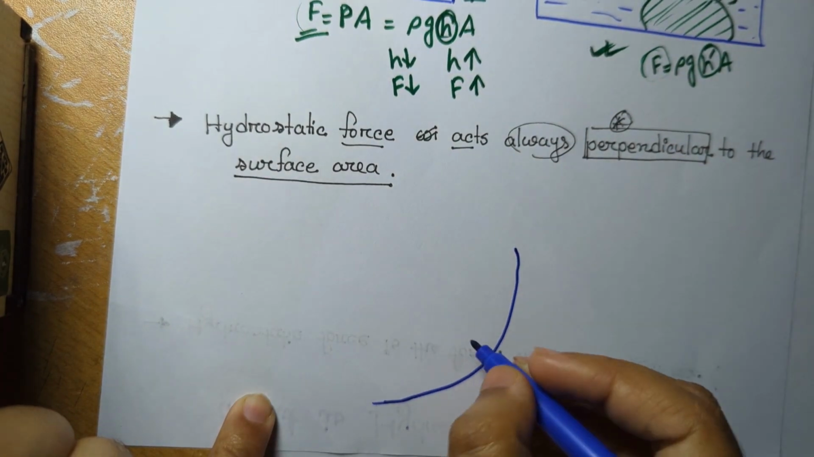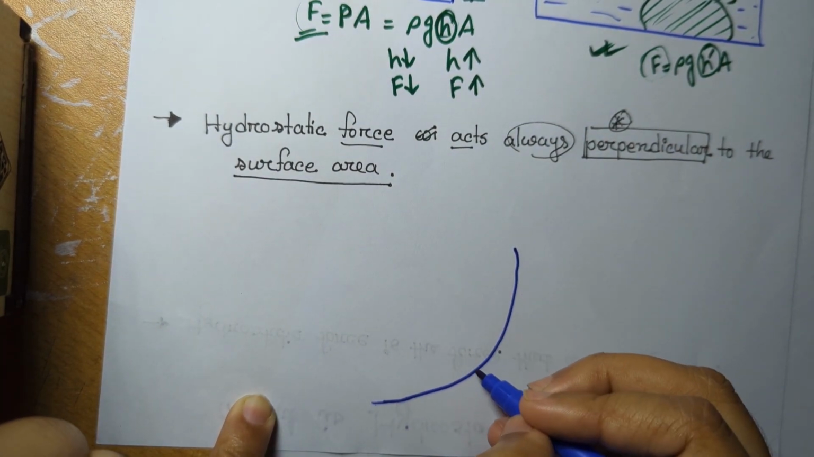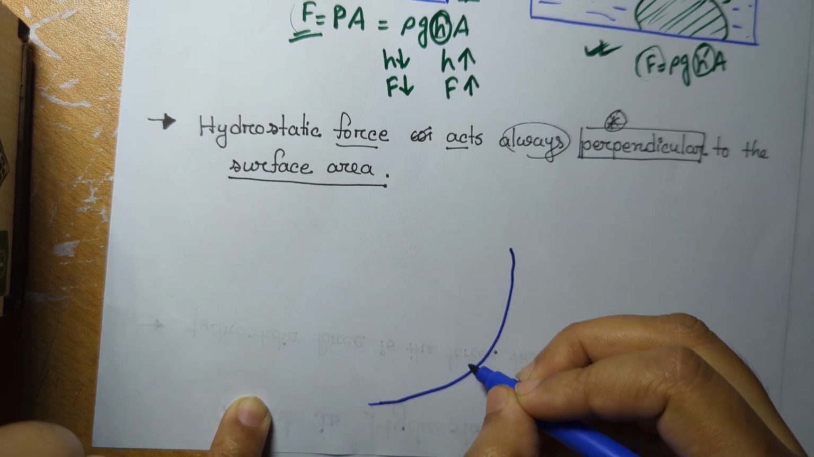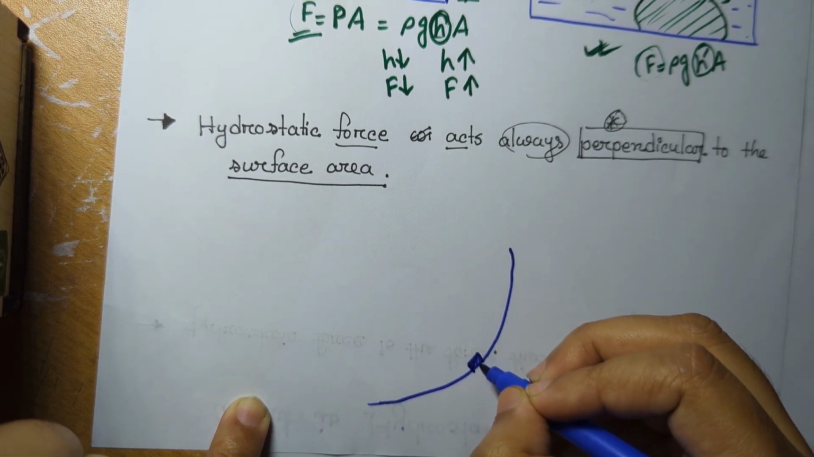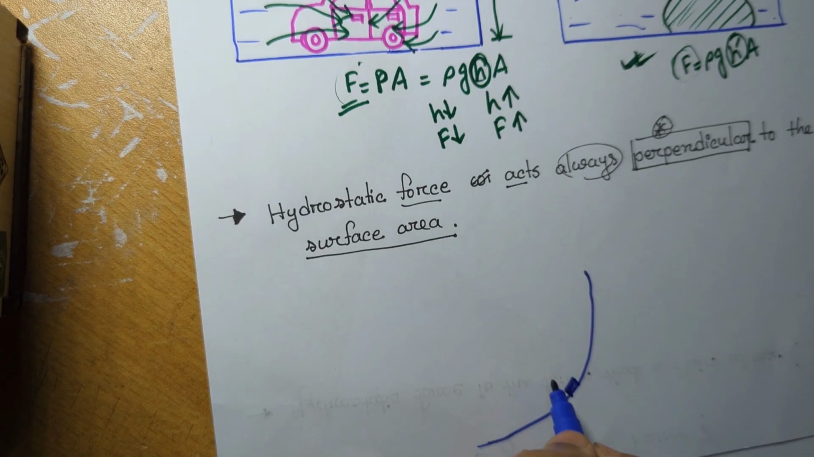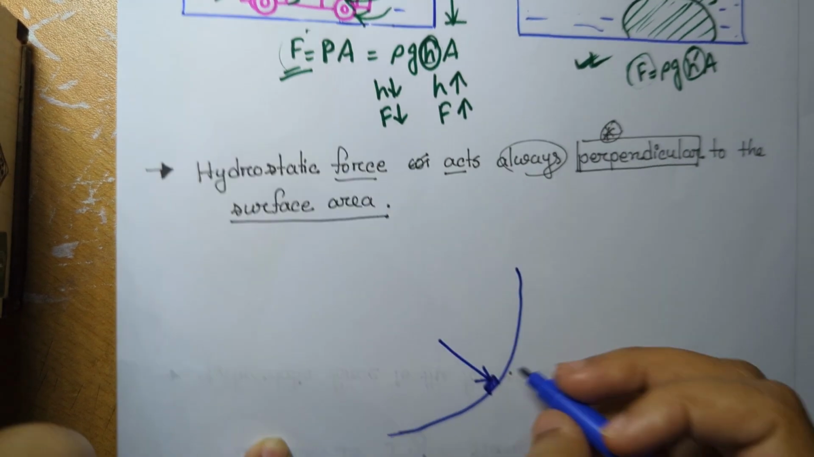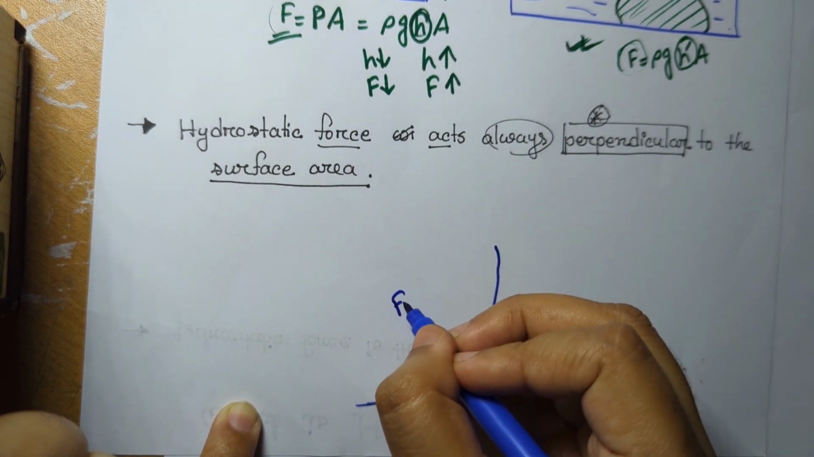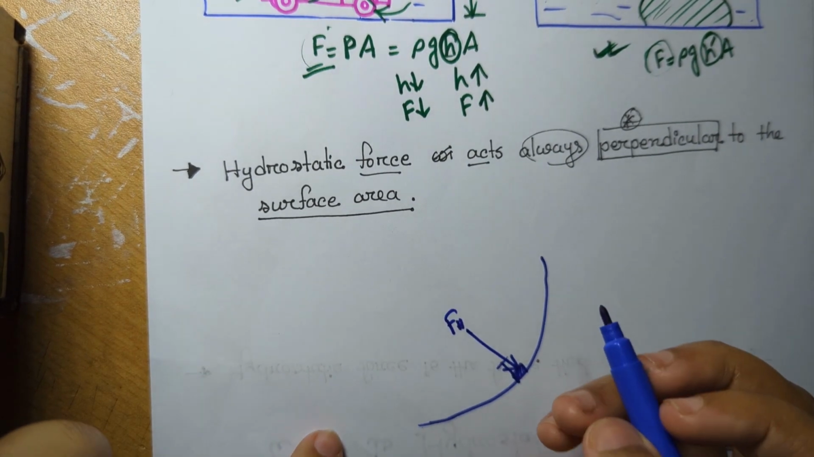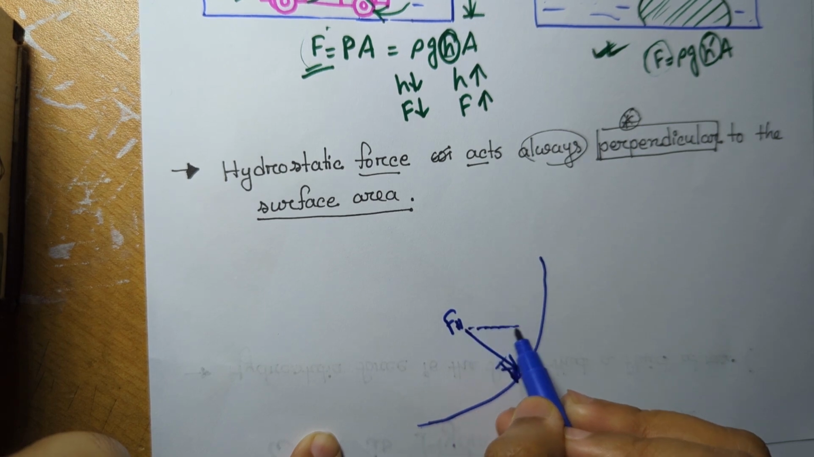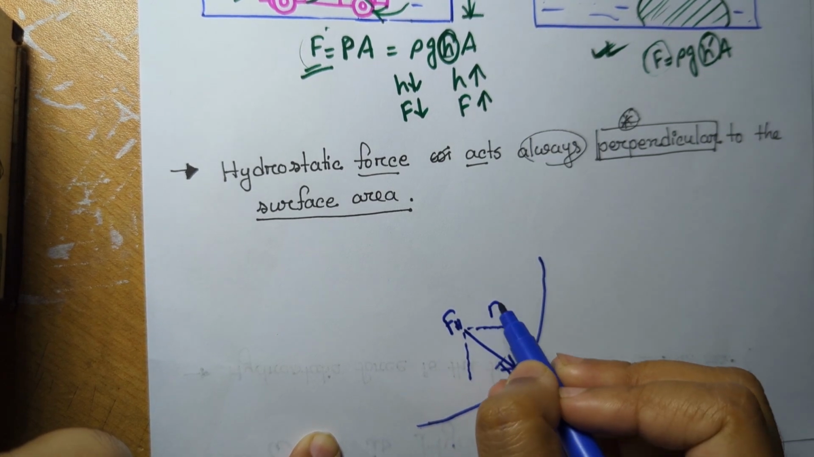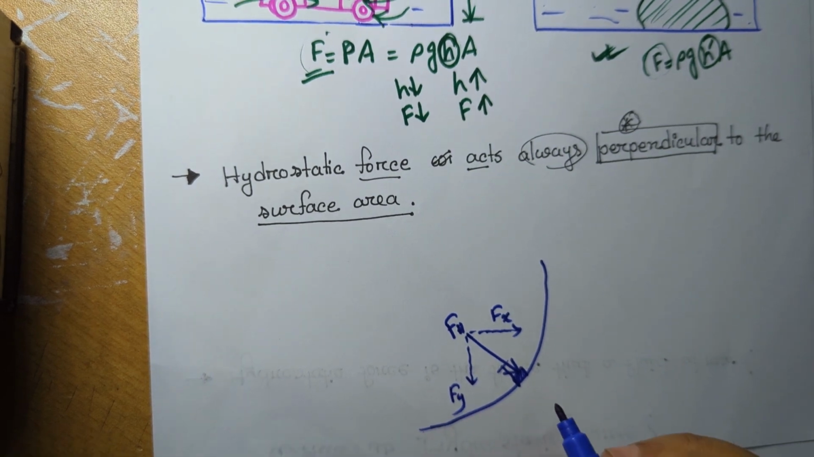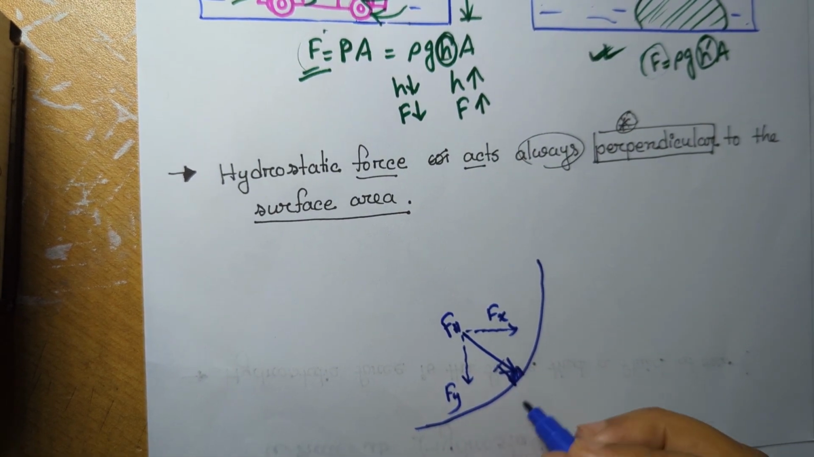Even if it is a curved surface, it will also act perpendicular to the surface area. How can this be understood? Suppose we divide it into small portions, and here the hydrostatic force will act like this, perpendicular to the surface area. And how will it be measured? It will be measured by dividing it by vector analysis into horizontal force and vertical force, but it will always act perpendicular to all the surface area.